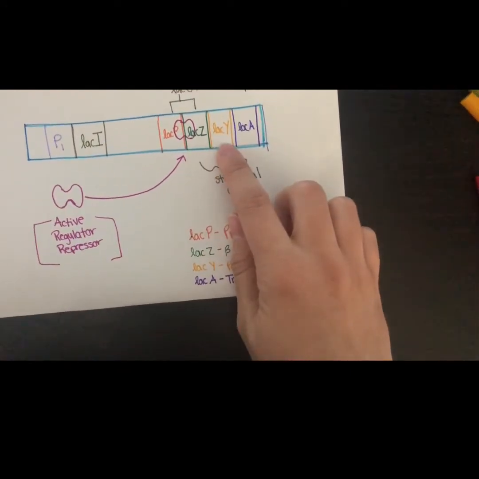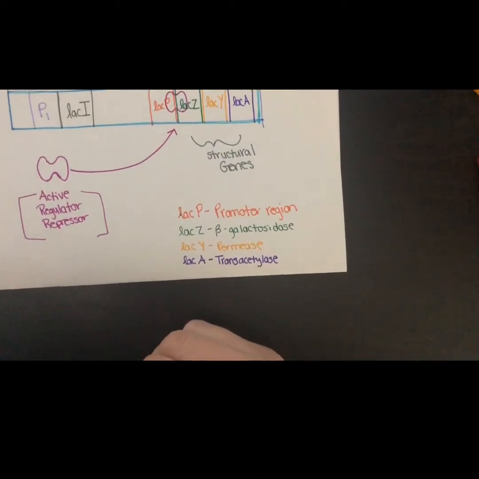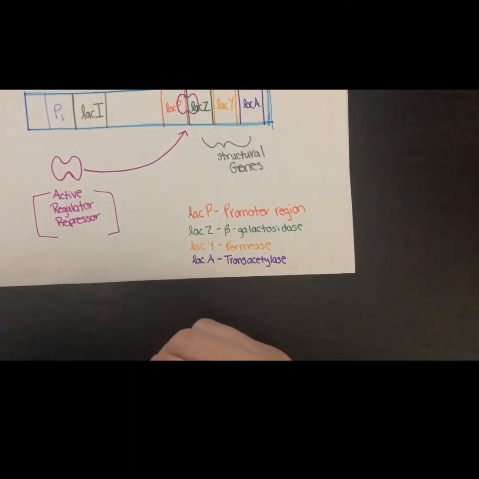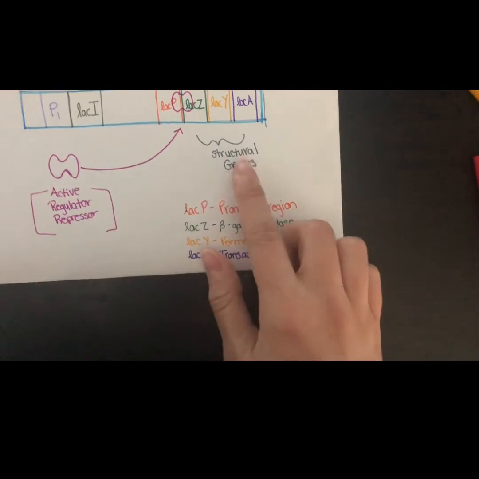Lac Z, lac Y, and lac A. Lac Z codes for beta-galactosidase, lac Y codes for permease, and then lac A codes for transacetylase. All of these are considered structural genes.